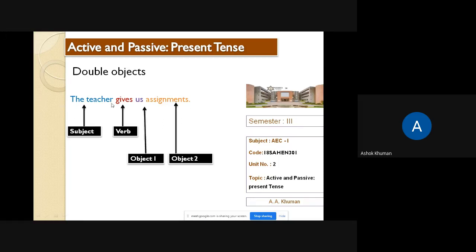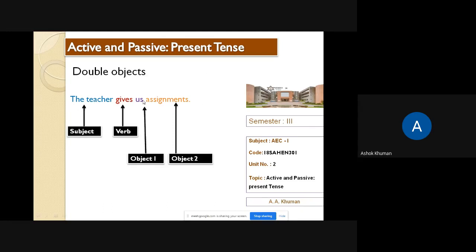The teacher gives us. If we remove this assignments, the sentence would be incomplete. The teacher gives us, but what? So us doesn't make complete sense on its own. Therefore, us is the indirect object. But assignments can make complete sense. Therefore, it is the direct object.